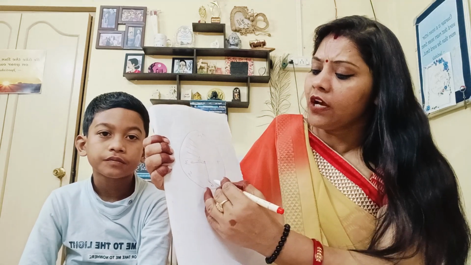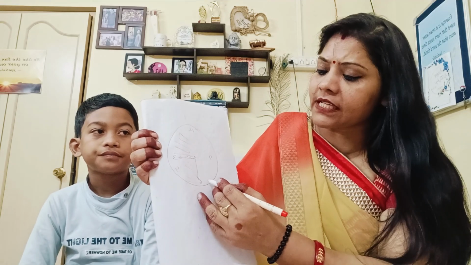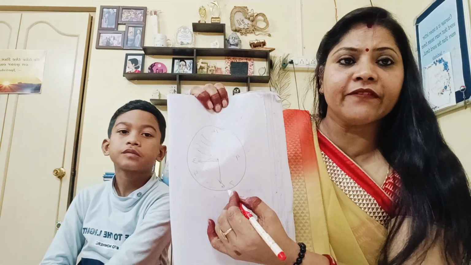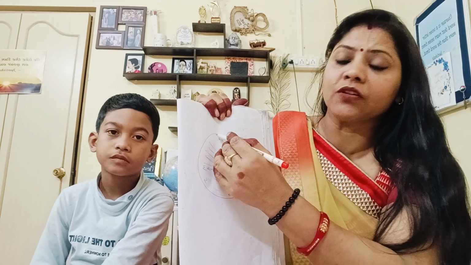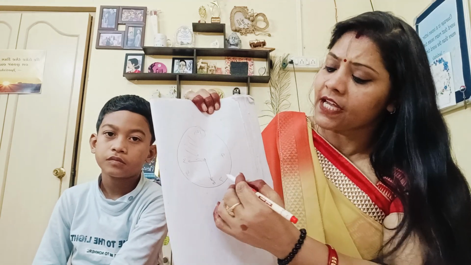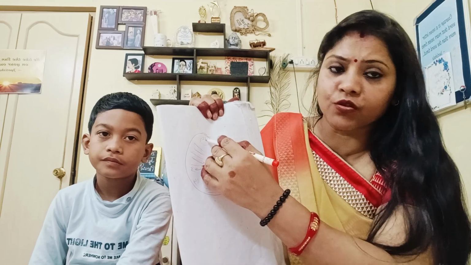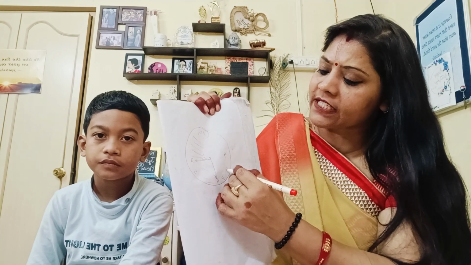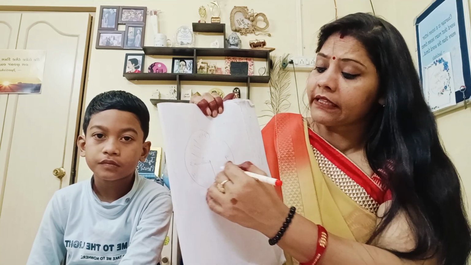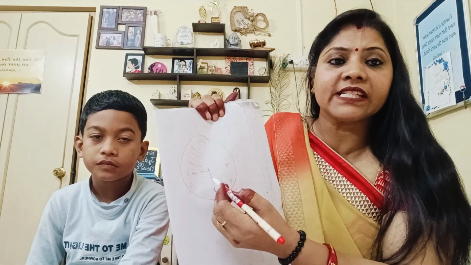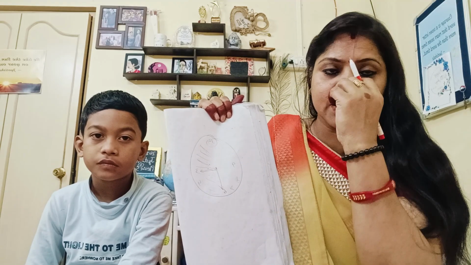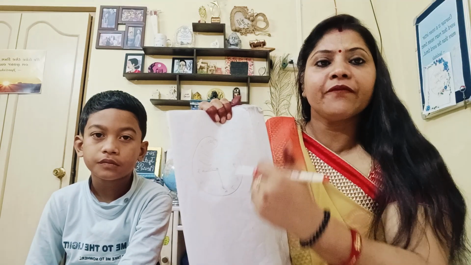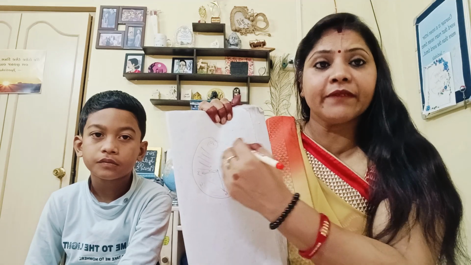When it crosses the 30 minutes and comes to 35, then we start telling it as 25 minutes to 3, 25 minutes to 4, 25 minutes to 5. Suppose the minute hand is at 8, then we say 20 minutes to the next hour. Suppose the 9th hour is going on, then we say 20 minutes to 10, 25 minutes to 10.